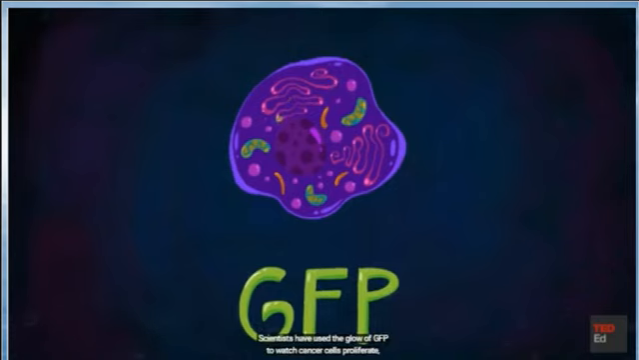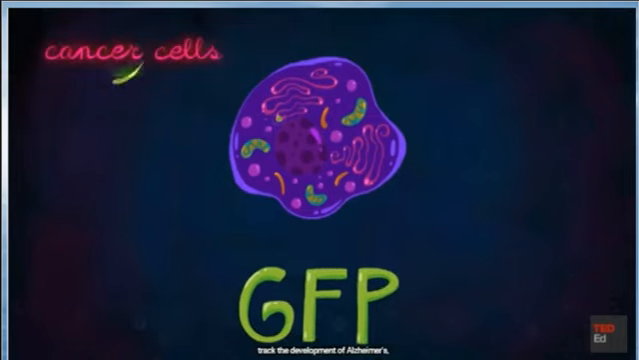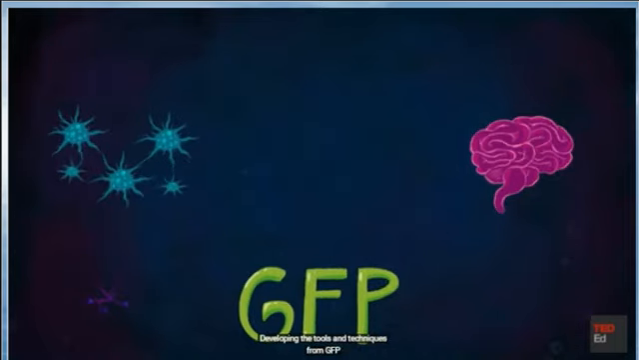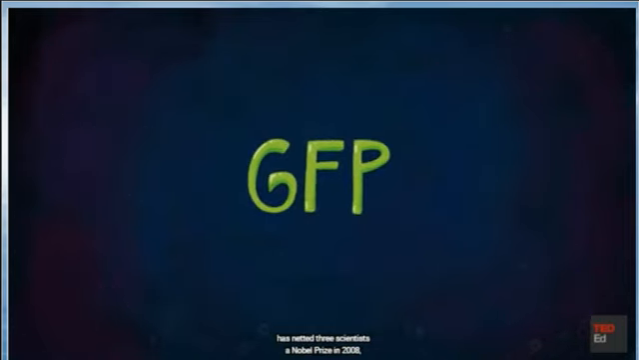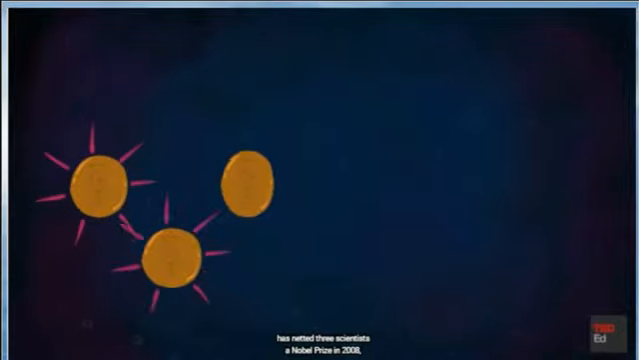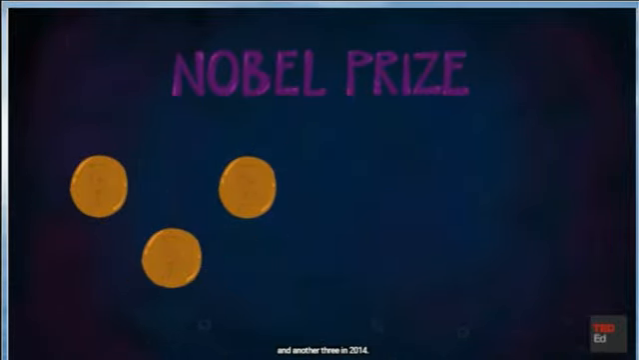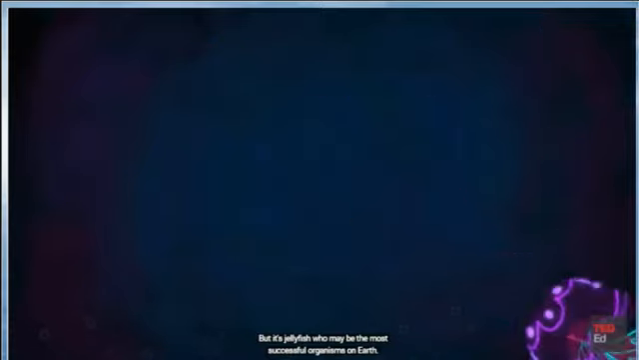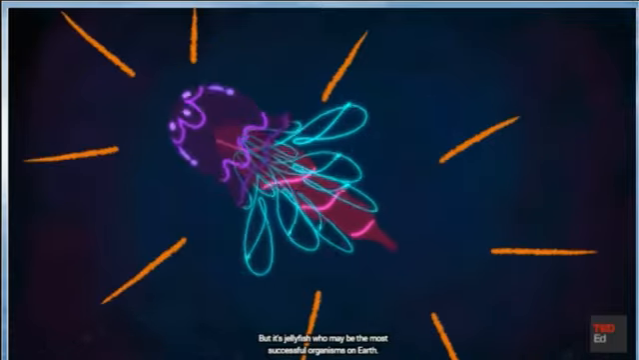Scientists have used the glow of GFP to watch cancer cells proliferate, track the development of Alzheimer's, and illuminate countless other biological processes. Developing the tools and techniques from GFP has netted 3 scientists a Nobel Prize in 2008 and another 3 in 2014. But it's jellyfish who may be the most successful organisms on Earth.